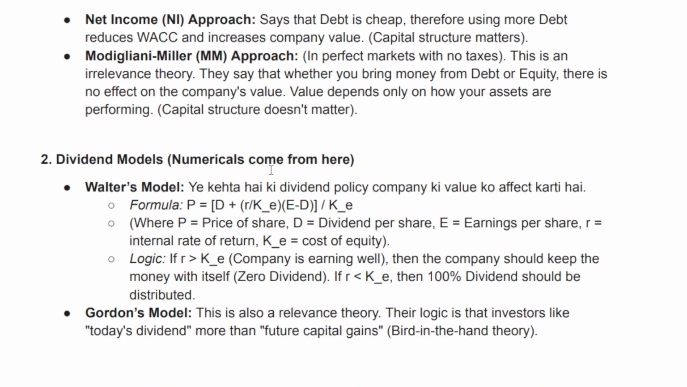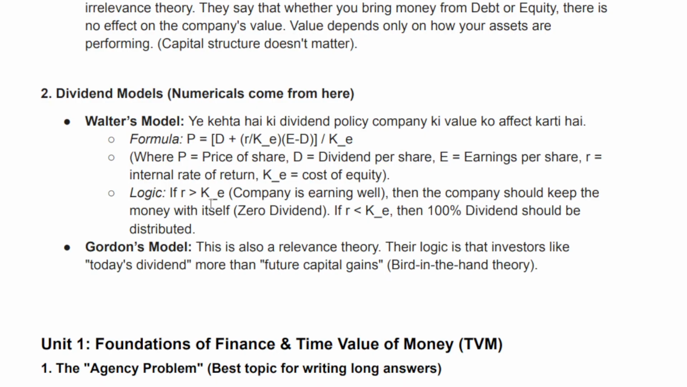2. Dividend models. Numericals come from here. Walter's model: ये कहता है कि dividend policy company की value को affect करती है. Formula: P = (D + (R/K_E)(E − D)) / K_E, where P equals price of share, D equals dividend per share, E equals earnings per share, R equals internal rate of return, K_E equals cost of equity. Logic: if R greater than K_E, company is earning well, then the company should keep the money with itself, 0 dividend. If R less than K_E, then 100% dividend should be distributed.